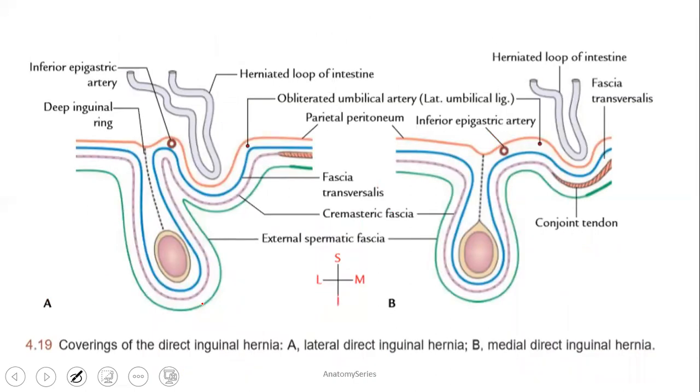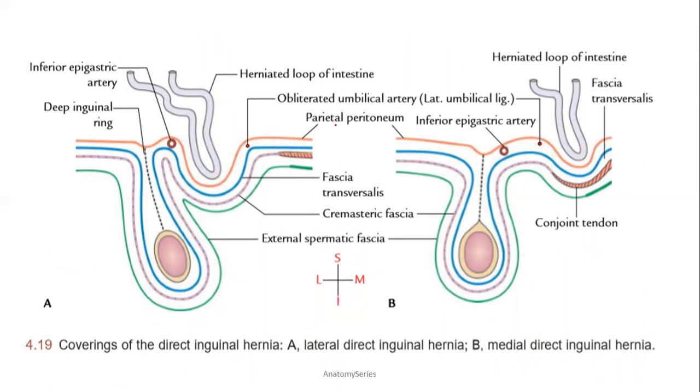Okay, so this is to show you. This is the deep inguinal ring. This is the inferior epigastric artery, this is the obliterated umbilical artery, coming in between these two. And here if you can see, both are on one side, the inferior epigastric artery and the ligament. Okay, so this is the medial inguinal hernia.